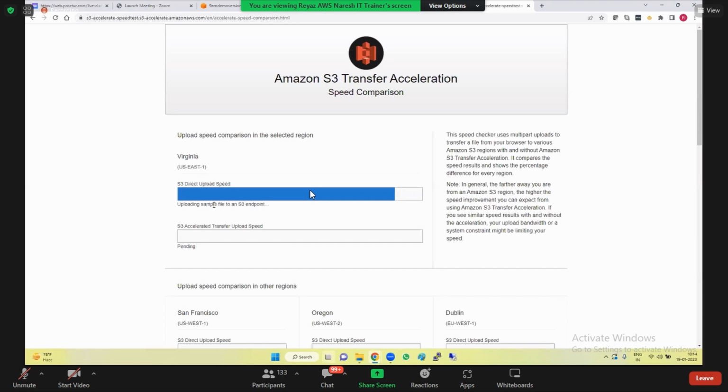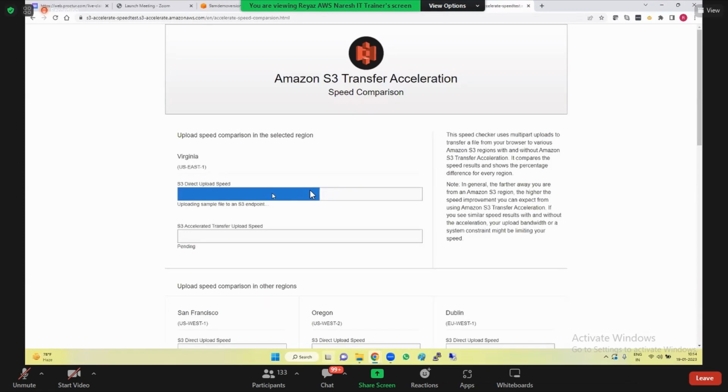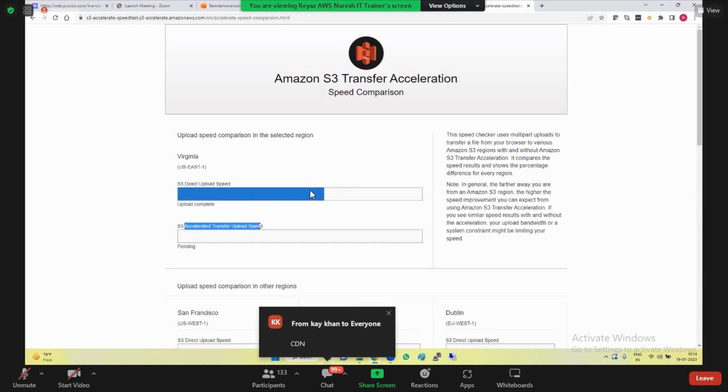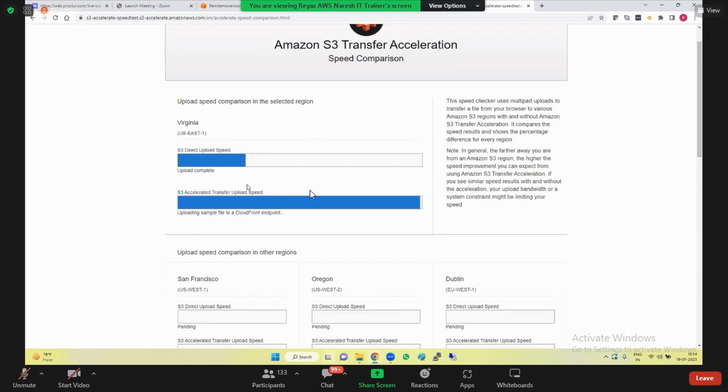See, it is uploading a sample file to the S3 endpoint, a direct upload, guys, to Virginia from my place. It will say how much time it is taking. And if I'm uploading from my place to Virginia using transfer acceleration, how much speed will that take? That will go with the CDN, how much faster? Do you see this here? Uploading a sample file using CloudFront endpoint. See, it will say how much percentage is faster. It's not necessary to be always super faster.